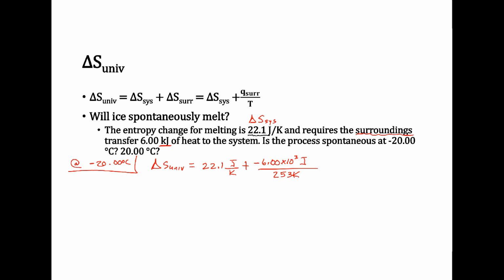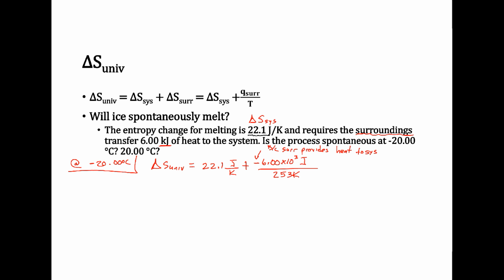Then you need to watch your sign. This is negative because the surroundings are providing heat. From the perspective of the surroundings, it's losing that heat.